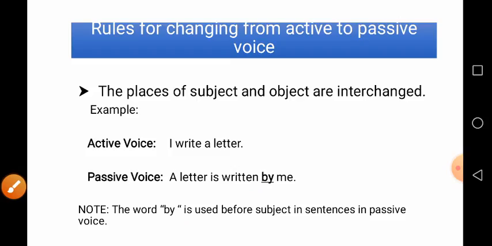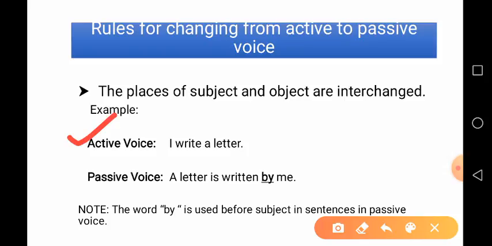Now here we learn how to change an active voice sentence into a passive voice. See, when we change active voice into passive voice, we interchange the places of subject and object.